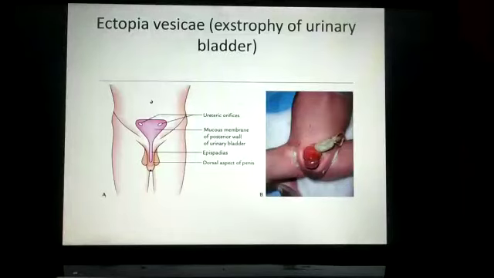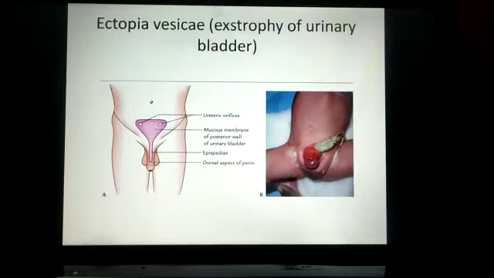Now the ectopia vesicae, or the exstrophy of the bladder. In this condition, the anterior abdominal wall in the pelvic region and the anterior wall of the bladder are not formed. Why are they not formed? Due to failure of fusion of the two lateral folds in the midline. So there will be non-formation of the anterior abdominal wall and the anterior wall of the bladder.